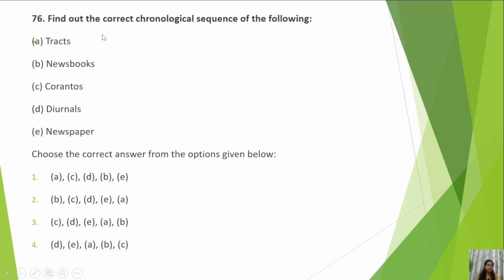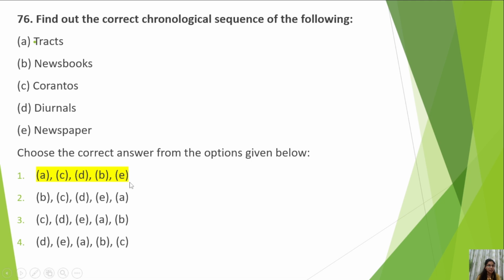Next, chronological sequence. You have to find out this chronological sequence. Tracts, newsbooks, corantos, diurnals, newspapers. If you have read the print media history, maybe you can answer this. So you can take a guess that all these may come first and newspaper came last. Newspaper is the recent arrival. Diurnals came much earlier than newspaper. So if you know that E came in the end, then you can reach the right answer just by a guess, if you apply guesswork.